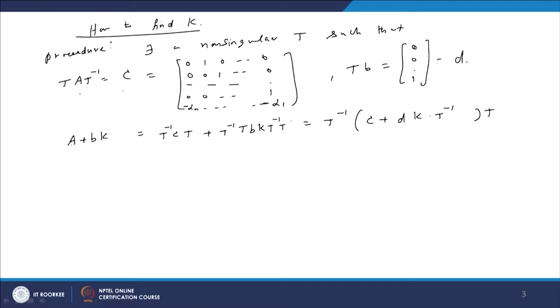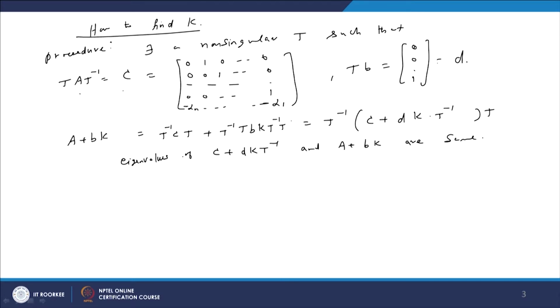So it is easy to see here that A plus BK and C plus D K T inverse are similar matrices. So the eigenvalues of C plus D K T inverse and A plus BK are the same.